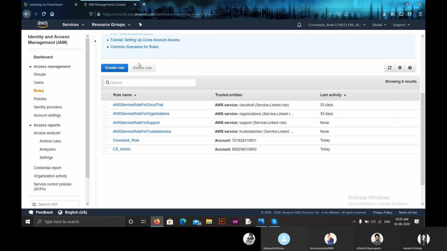Now let us create an IAM role and allocate it to an EC2 instance so that users have permissions automatically to access the EC2 instance. Through this role, everyone whom we trust can access the EC2 instance without any credentials. What they have is only this role. As you can see, these are the roles already created in my IAM dashboard. Let us create a new role. For that, click on Create Role.